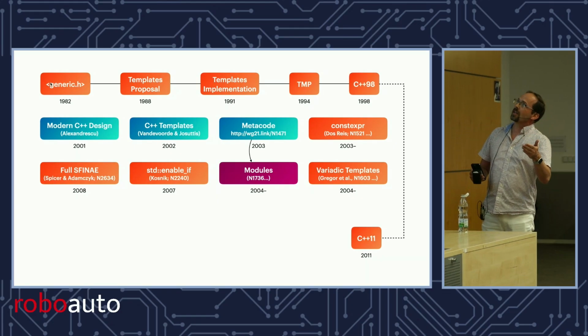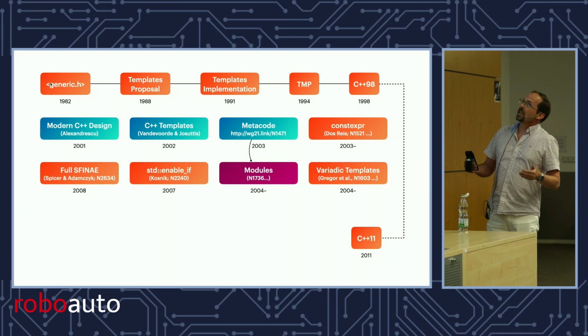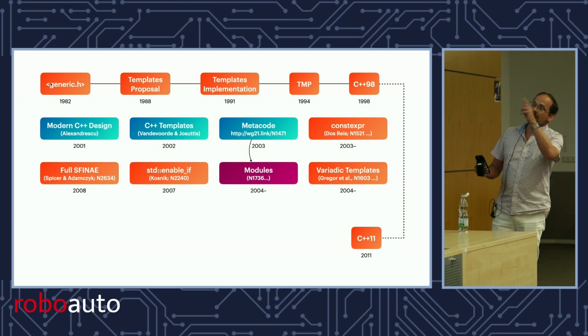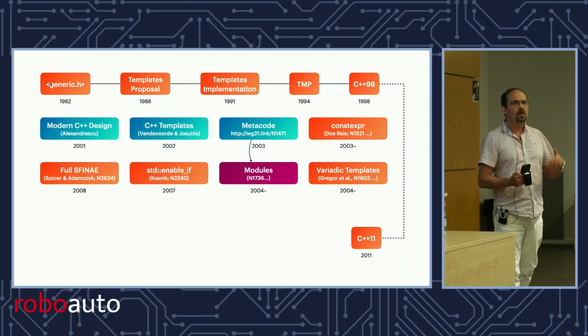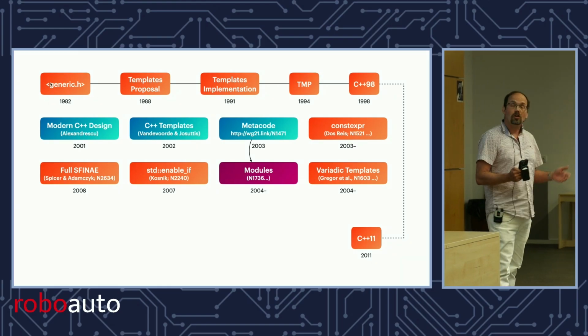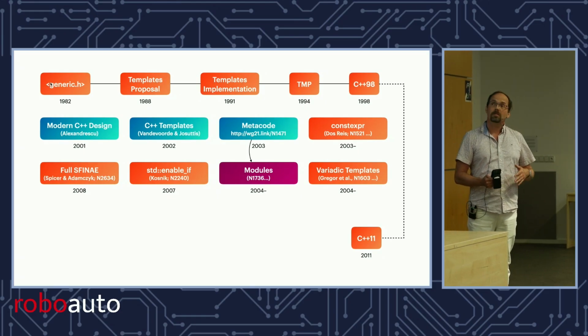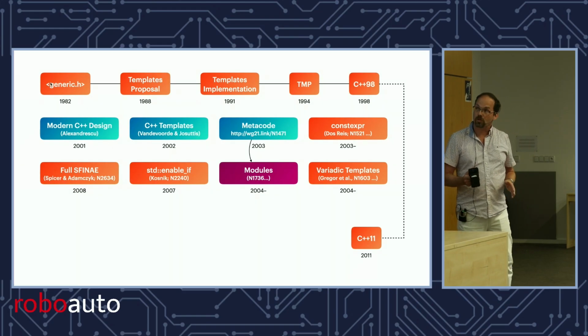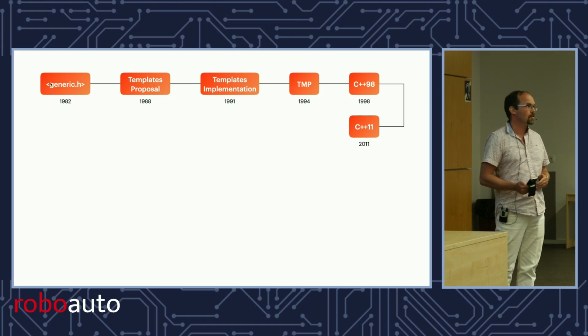For the project I got help from Doug Gregor, who took it over and started chairing the modules meetings. And then Doug went to work on Swift, and Gabby Dos Reis took over. And then Richard Smith got involved, Nathan Sidwell, a lot of people contributed. And so we ended up having modules in 2020. Right? But for a long time, I was no longer thinking about metacode. I just started thinking modules, modules, modules. So that's why you didn't get reflection for a long time.